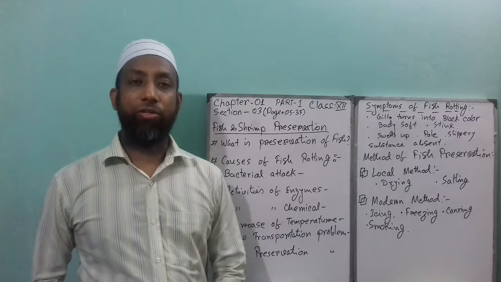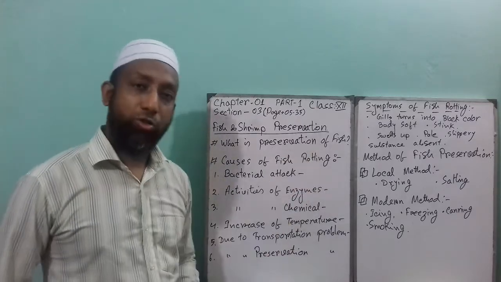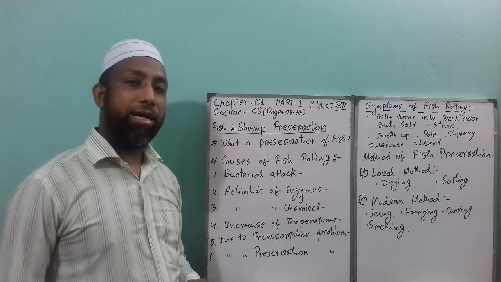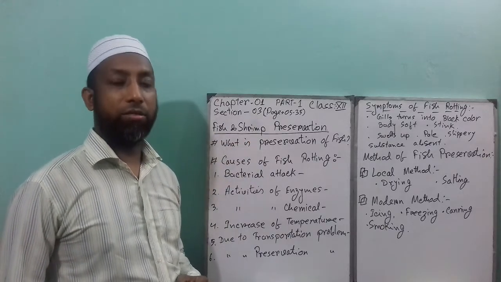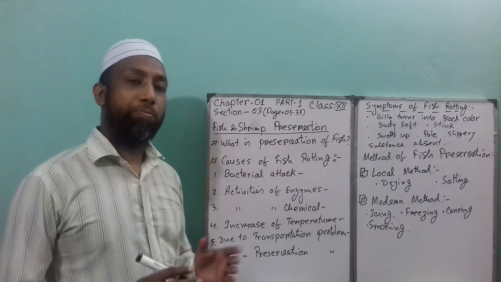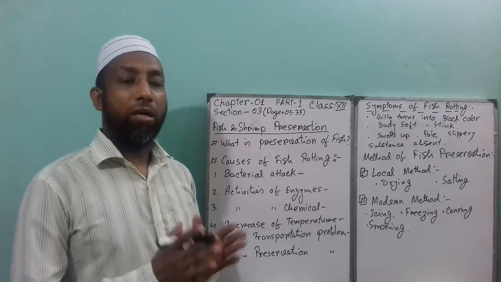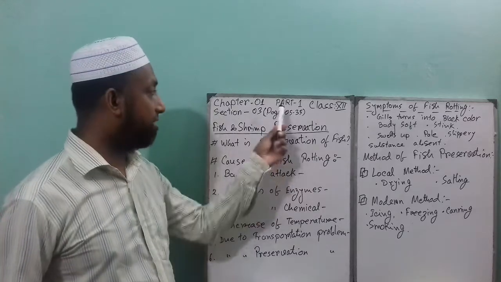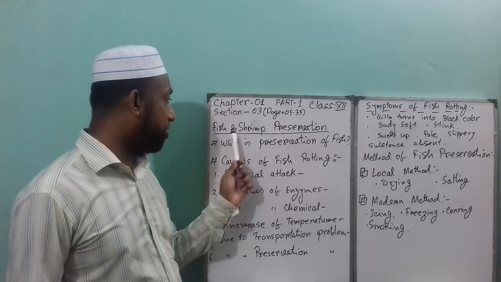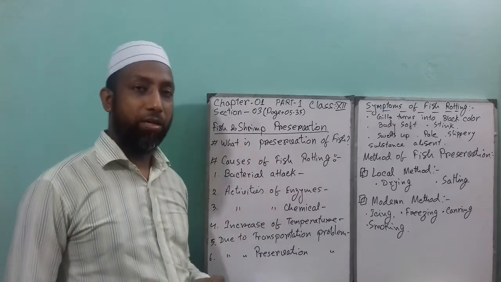Today I will give you the lecture for class 12, chapter 1, section 3. You can find this section in your book from page number 5 to 35. I split this chapter into quite a few parts. Today is the first part, and the chapter section name is Fish and Shrimp Preservation.